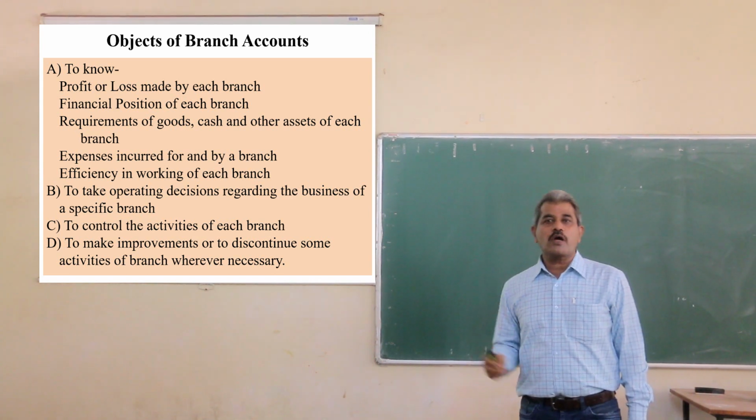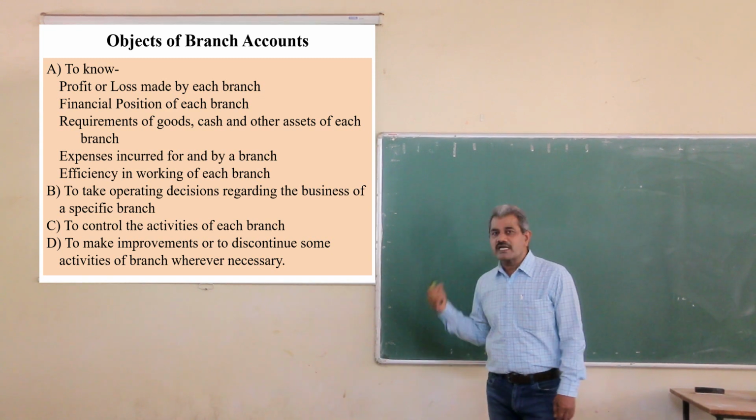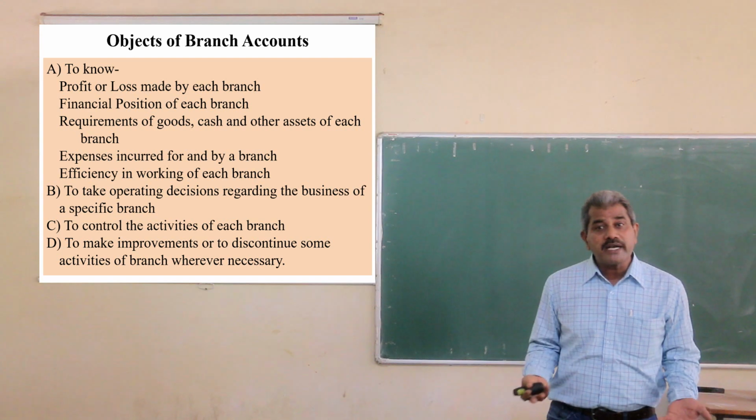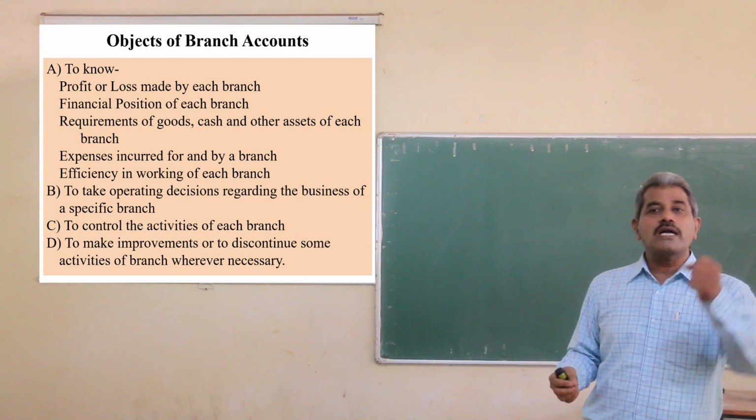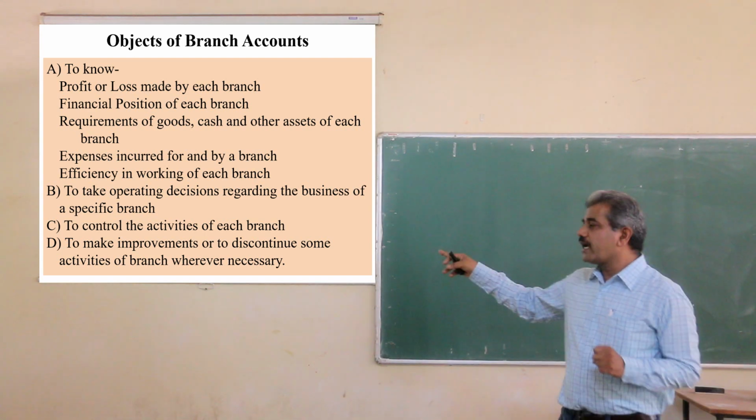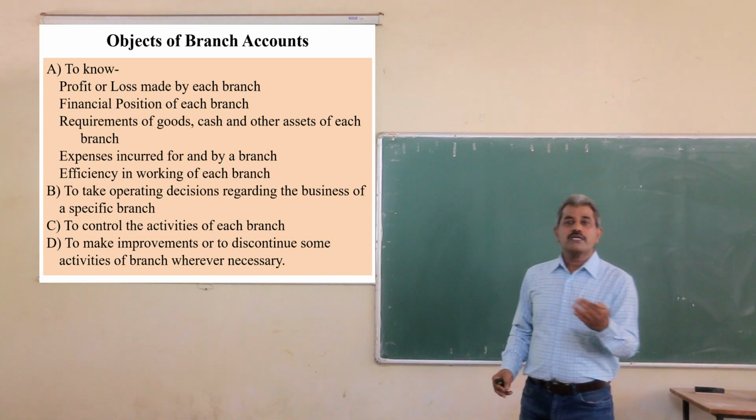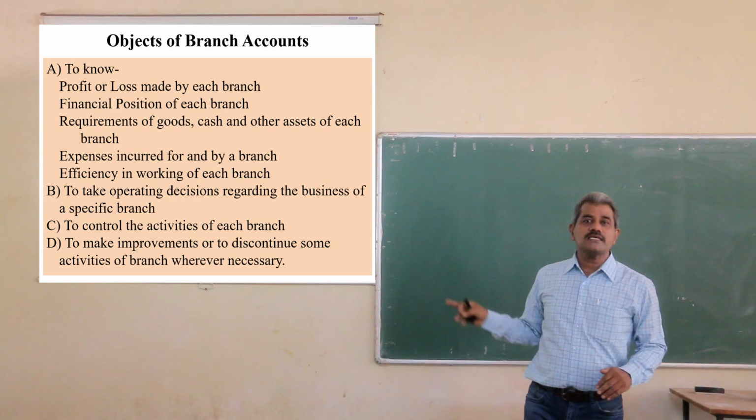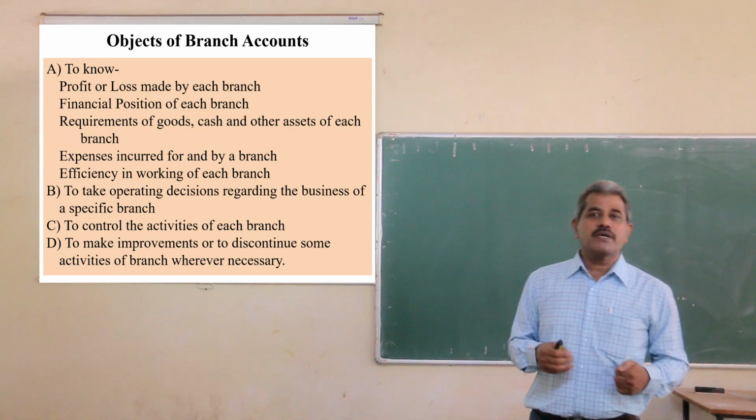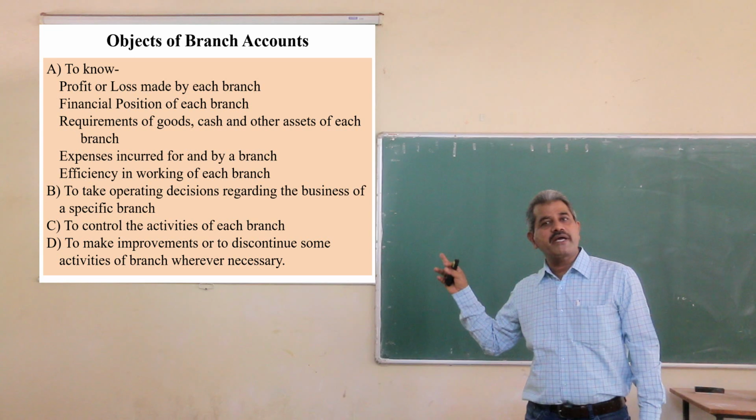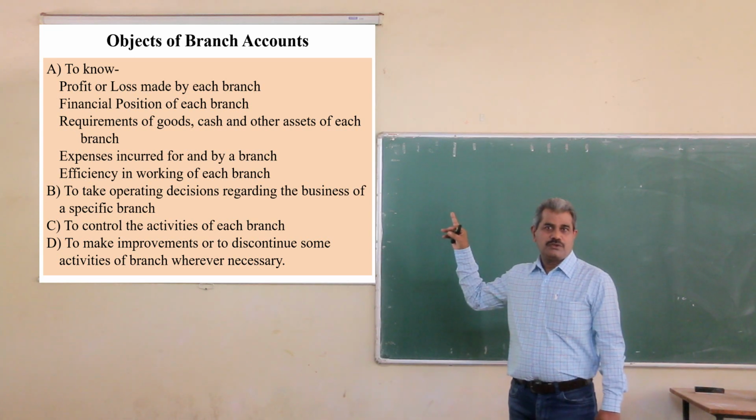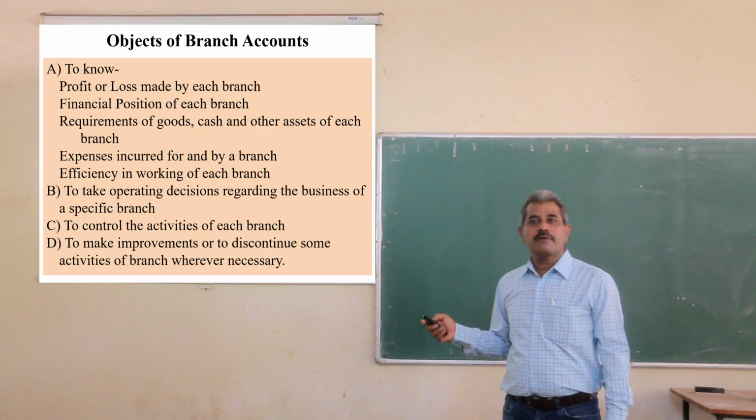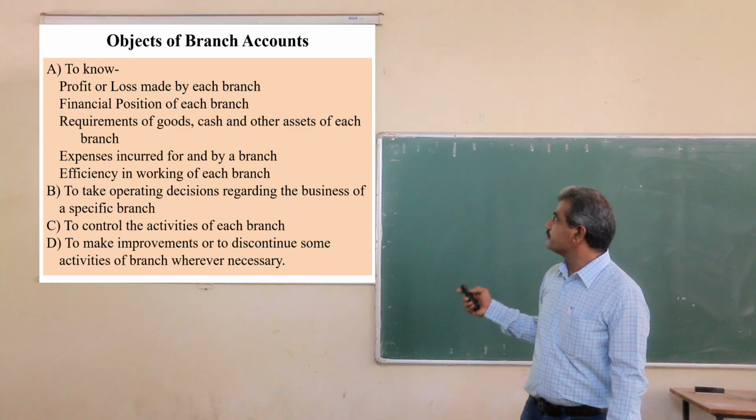Okay, so to know the profit or loss, financial position, requirements of goods, operating efficiency, expenses incurred, to take operating decisions as well as to control the activities of the branch, and whether to improve, whether to promote some activities or whether to discontinue some activities, all these decisions, all this information can be known only by preparing branch accounts. Okay, so these are the objectives of preparation of branch accounts by head office.